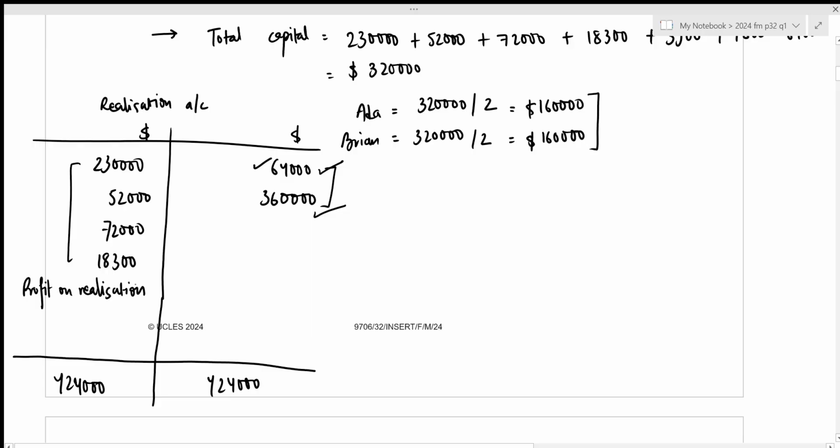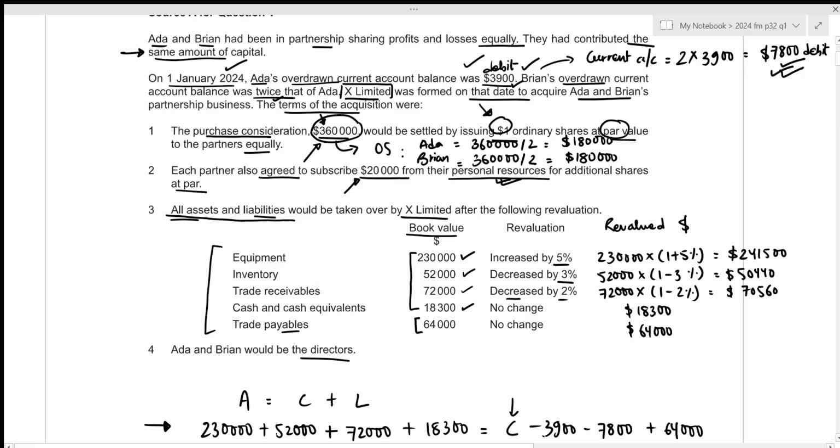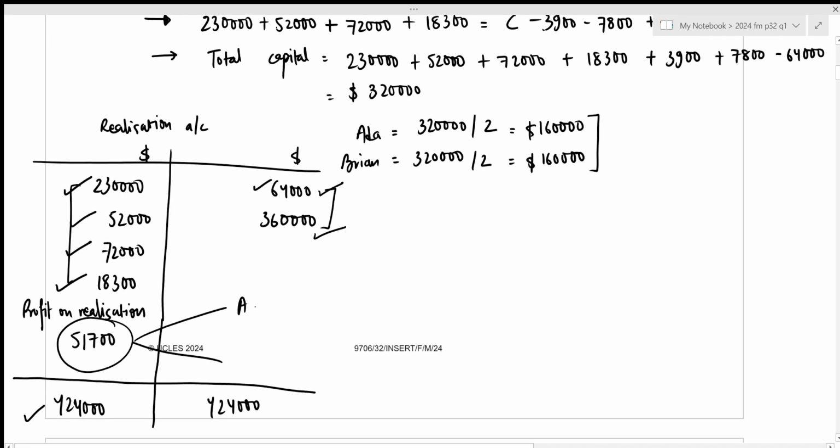So we can first figure out the total amount of profit on realization. That will be 424,000 minus 230,000 minus 52,000 minus 72,000 minus 18,300, which results in the value of 51,700. And now we need to divide it equally among our two partners, because we were told that they shared profits and losses equally. Now the profit on realization for Ada as well as Brian will be 51,700 divided by 2. This results in the amount of 25,850.